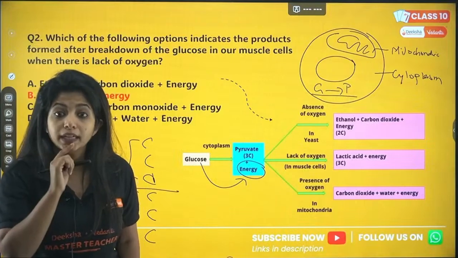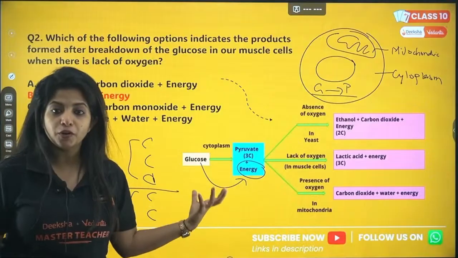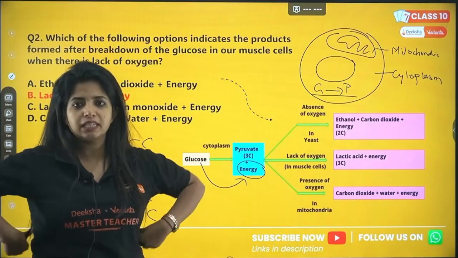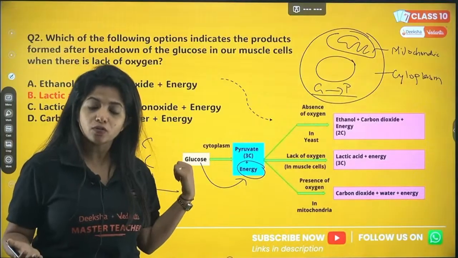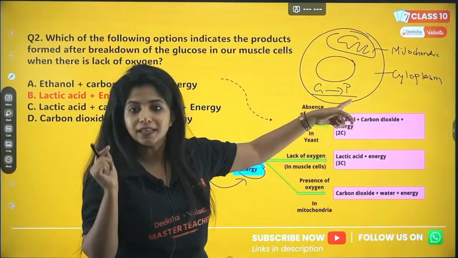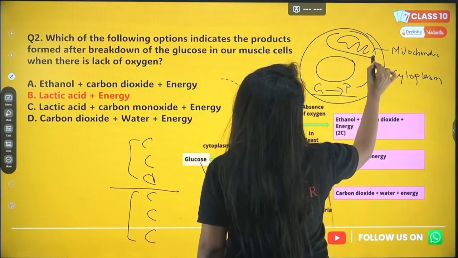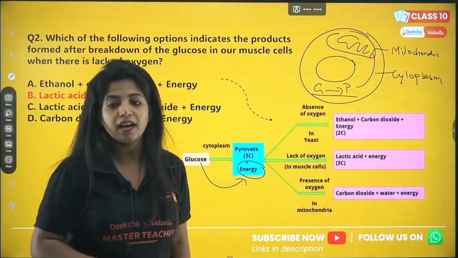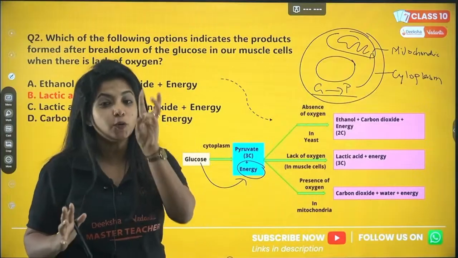Now the pyruvate needs to break down again to produce a large amount of energy. So why are we breaking down glucose? Because we want energy. But if it stops right over here, we get only little energy. If we want the maximum amount of energy, this pyruvate, my dear children, has to get inside the mitochondria, get converted to something, and later be broken down to three things.